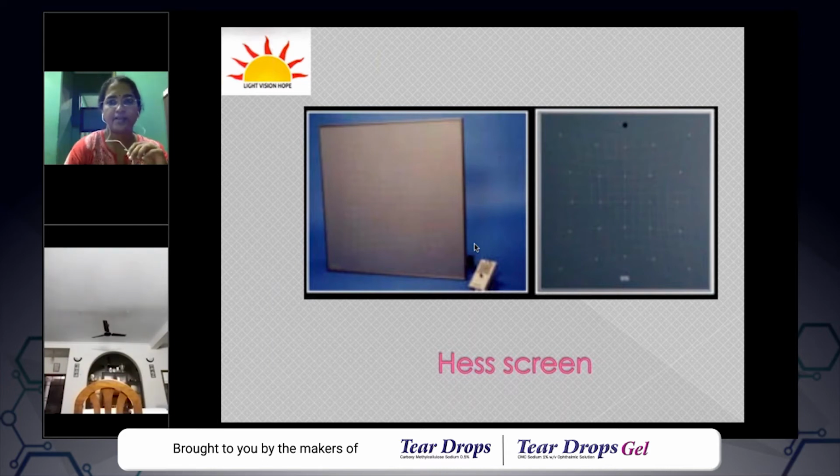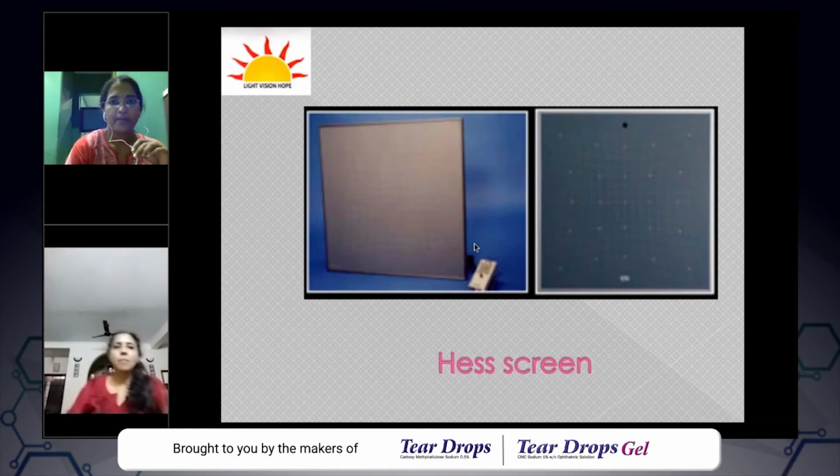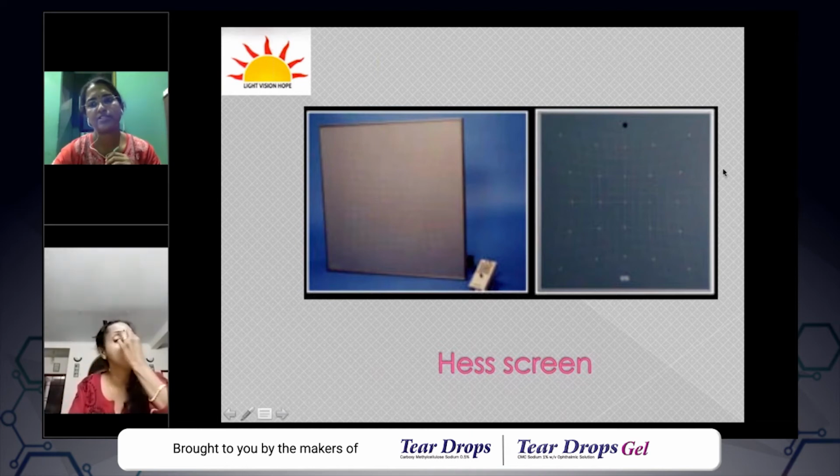This is nothing but a diplopia charting kind of device. But the principle of a Hess screen is much different from that of a diplopia charting, and I'll explain about this. So this is the Hess screen. Many institutions, most of the institutions, do have this. This is especially useful for treatment of concomitant strabismus.